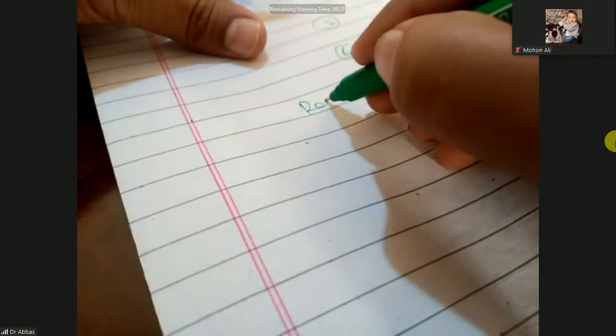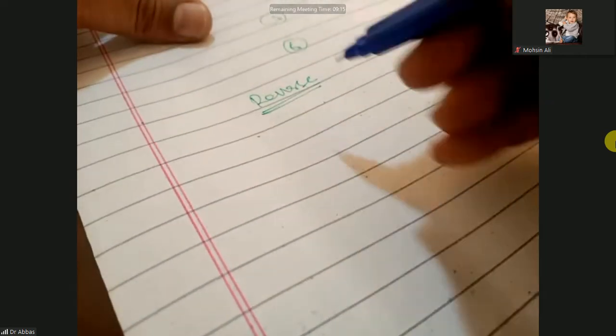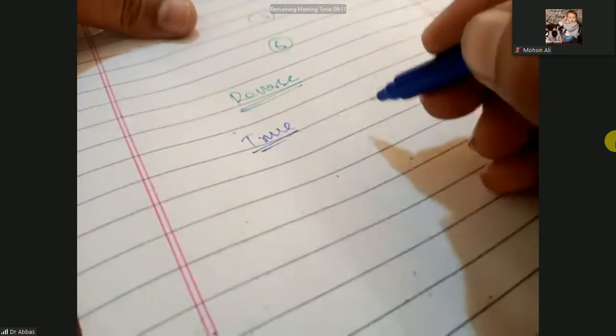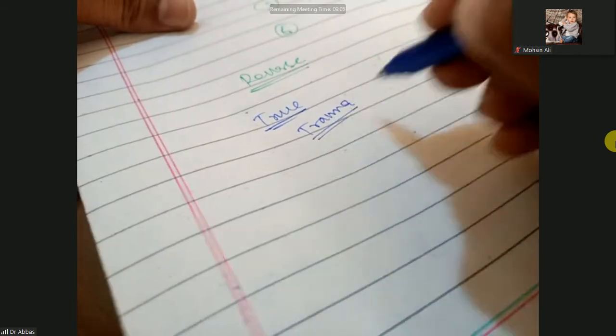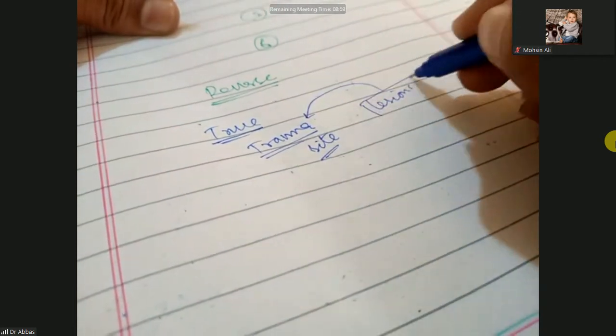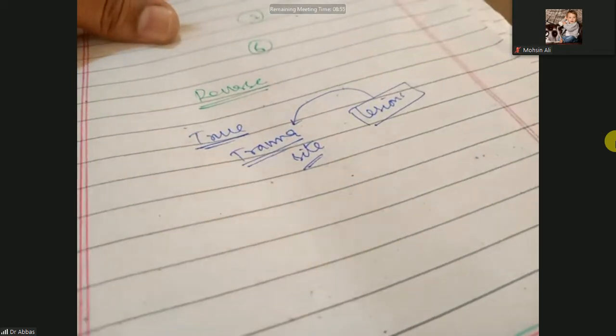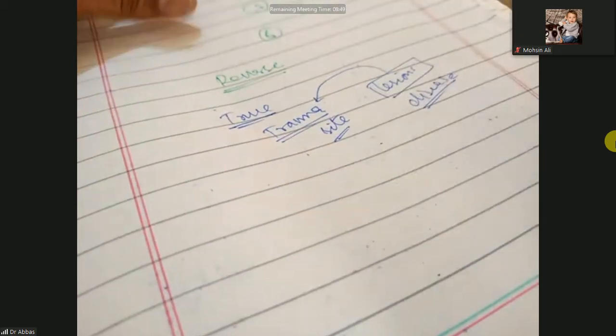The reverse Koebner phenomenon is opposite to the true one. What happens in the true one? There is trauma, and then lesions first develop on the traumatic site. That is the true one.